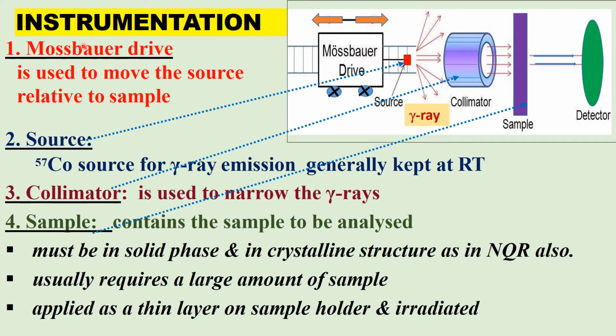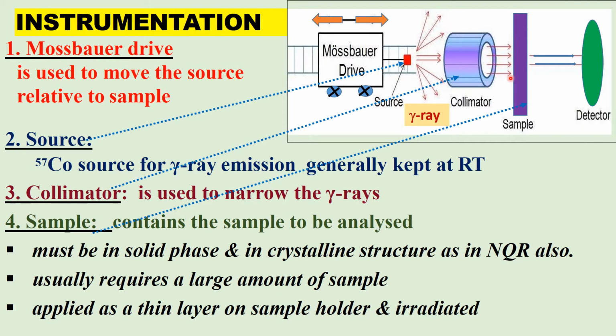One, the Mössbauer drive. It is used to move the source towards the sample or away from the sample. We have seen this is to cause Doppler shift. The drive is moved either forward or backward to cause Doppler shift.